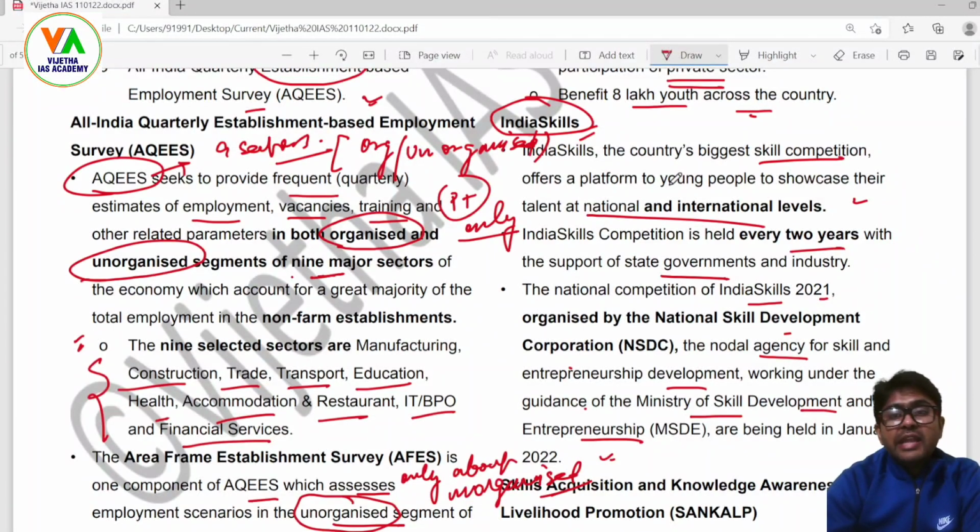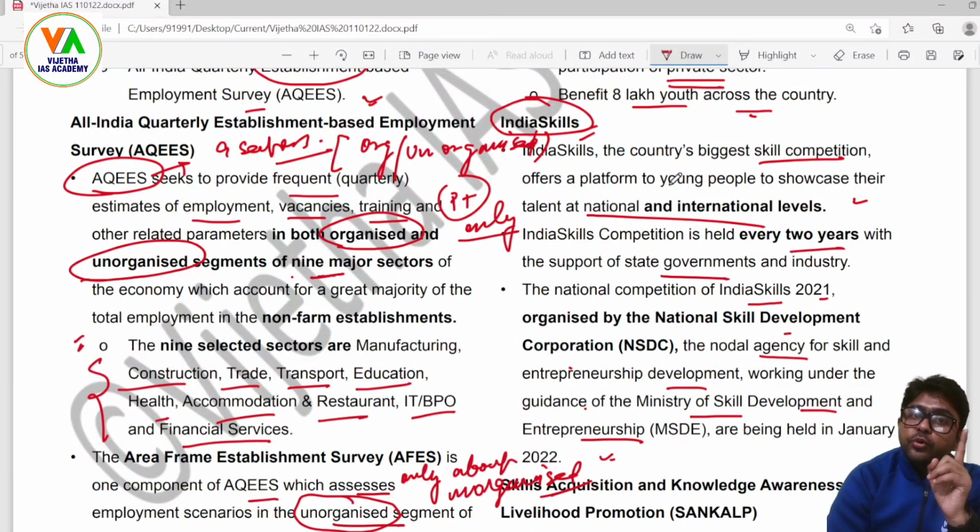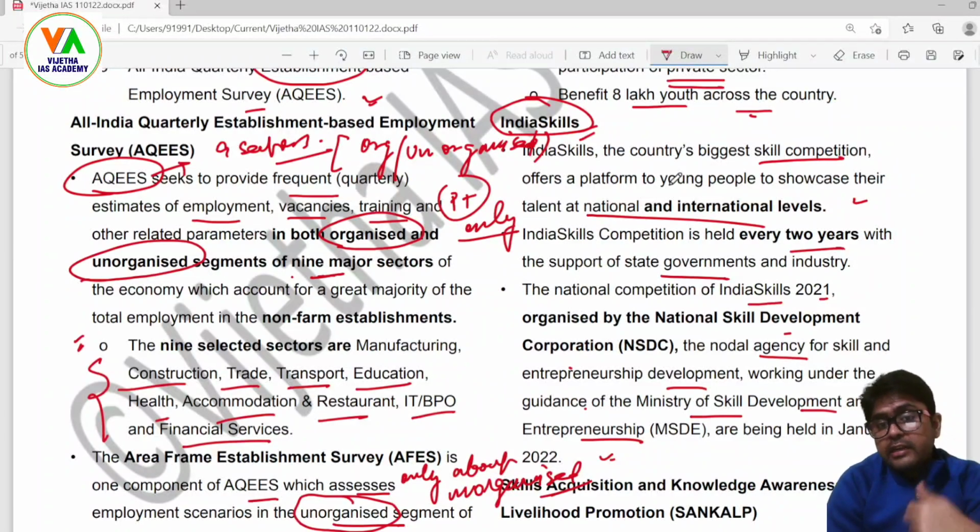You just have to keep the name of the schemes in mind, what is the scheme we have and how the scheme is contributing. So in this PMKVY, as a broader framework, the National Skill Development Corporation is also organizing a competition named India Skills that brings youth onto a platform where they can show their talent, their training, their skills, their innovative ideas, to be showcased at international and national levels. In this way, they can attract funding, they can attract the necessary training from the international fraternity or the international market, and that can create further employment in the country. So this is the basic idea here.